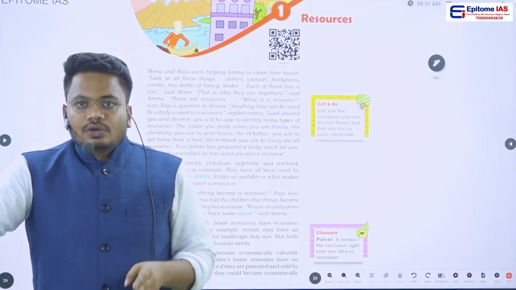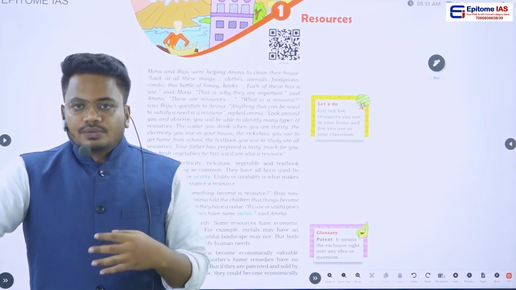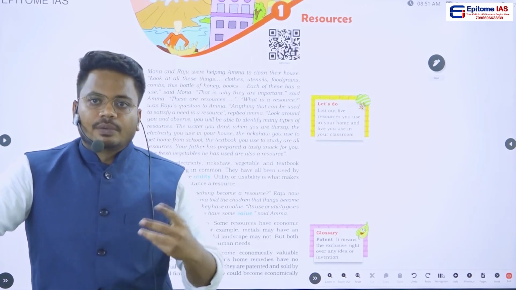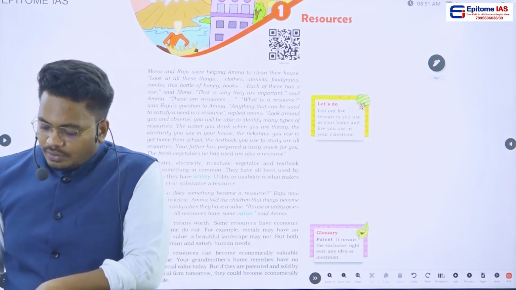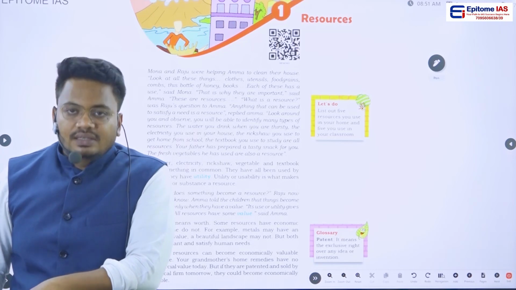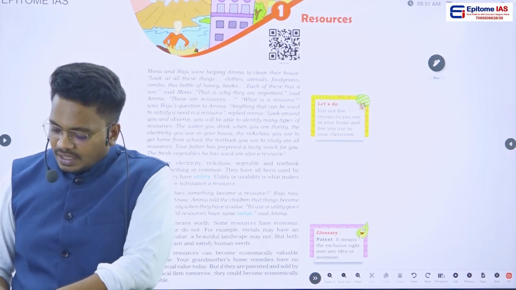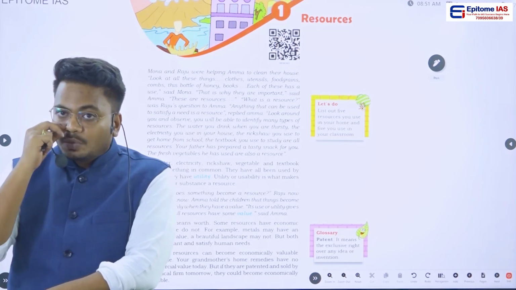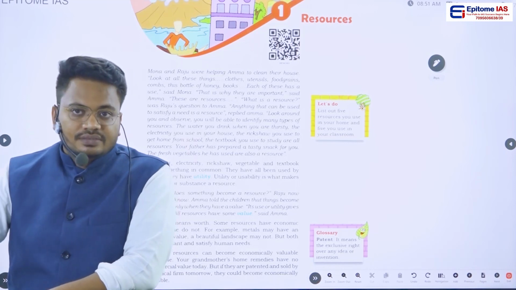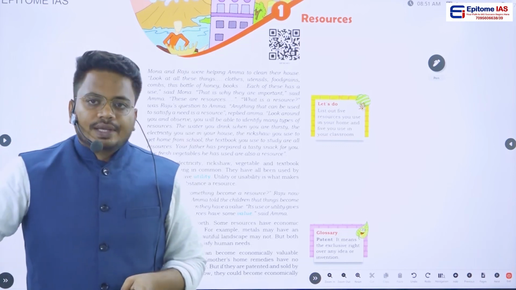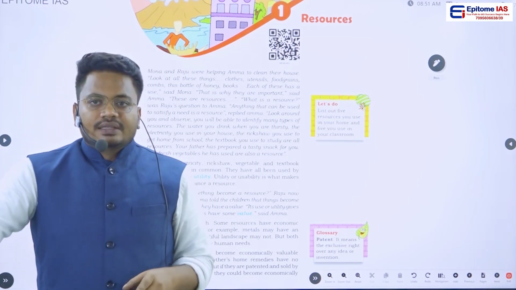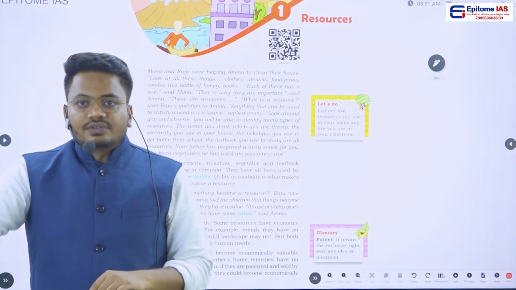All the chapters which we are going to discuss today are based upon the new NCERTs which were published. So if you have the old NCERT, try to get the new NCERTs, and as per the new NCERT only we are going to complete these. As I told you earlier, in today's class we are going to see chapter number 1, and this chapter talks about resources.